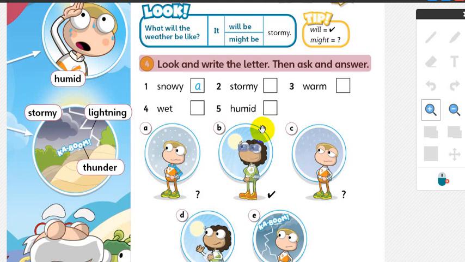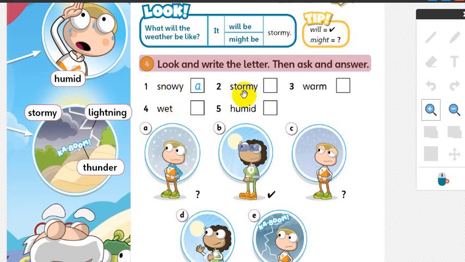Now let's go back to our Pupil's Book, on page 83. I think you all know the words, you know the meanings, you know how to match them correctly, because we have just had lesson 1. So snowy, the first one is done for you. You can see the snow here.